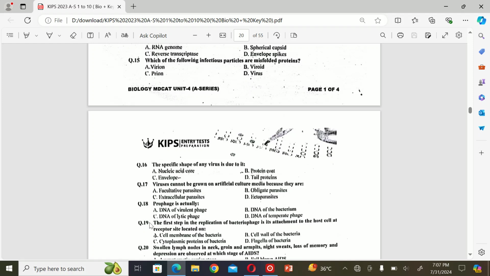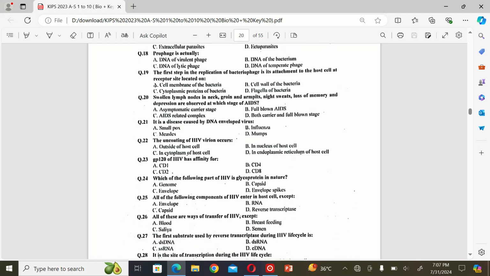The next MCQ is: the first step in the replication of bacteriophage is its attachment to the host cell at receptor site located on A. cell membrane of the bacteria, B. cell wall of the bacteria, C. cytoplasmic protein of bacteria, and D. flagella of bacteria. So the correct option is B. Cell wall of the bacteria.